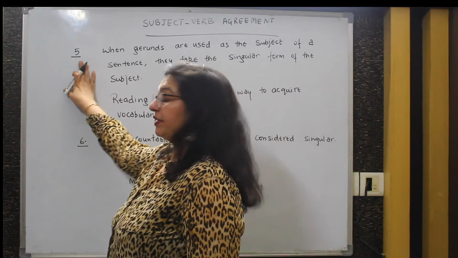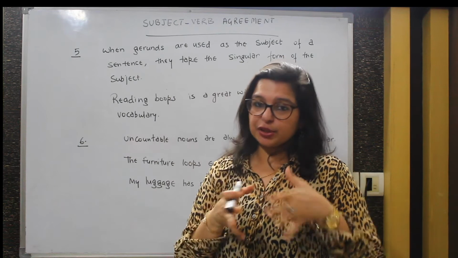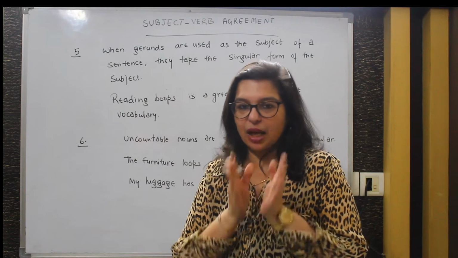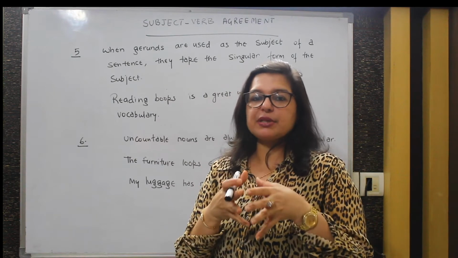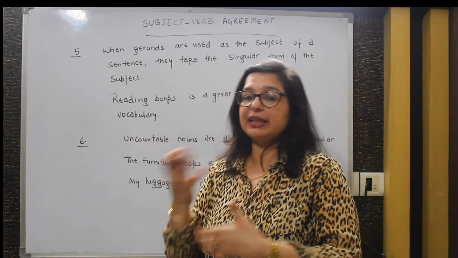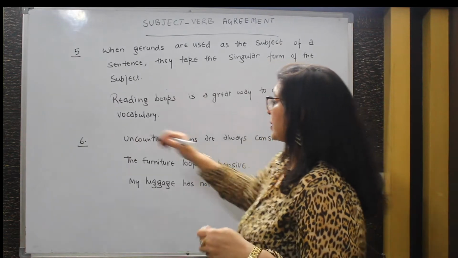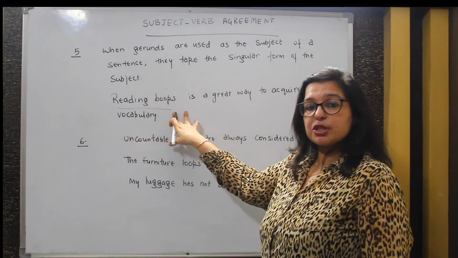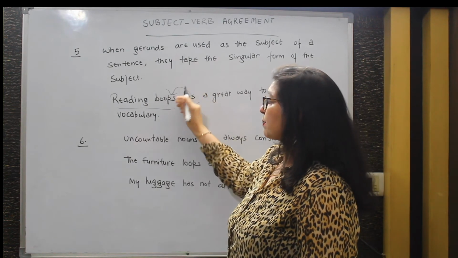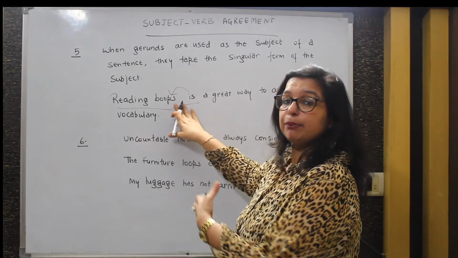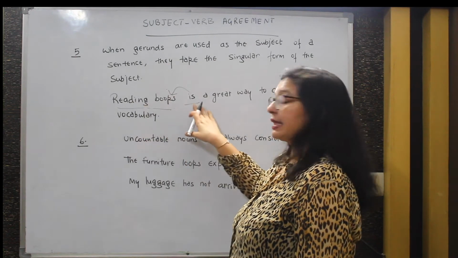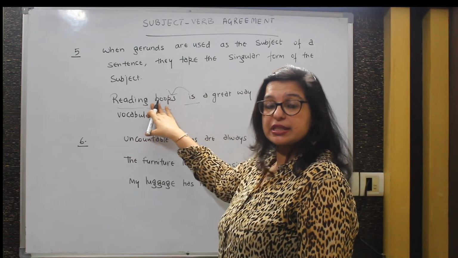Another point, number 5. When gerunds are used as the subject of the sentence, it always takes the singular form. Gerunds basically are the nouns that are made up from verbs, like reading. Read is a verb, but reading is a noun, like reading books. Here also the scope of mistake is this verb, since it is immediately followed by books, which is plural. So sometimes students think that books is plural, so they might write "reading books are," wherein this reading is what actually will decide what the verb should be, and gerunds are always considered singular nouns.